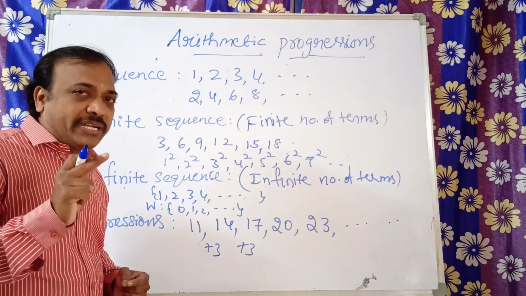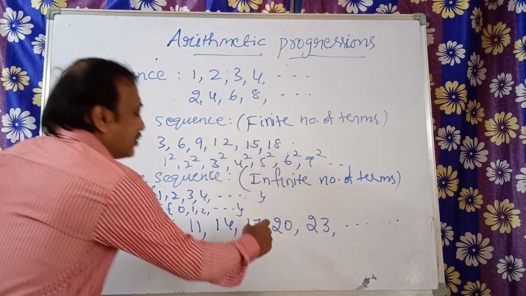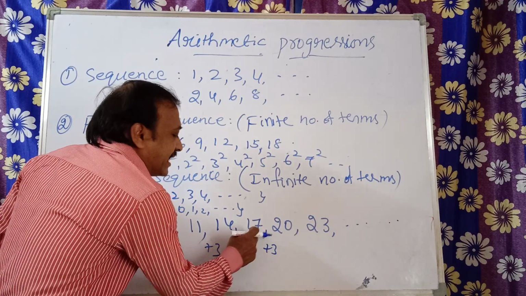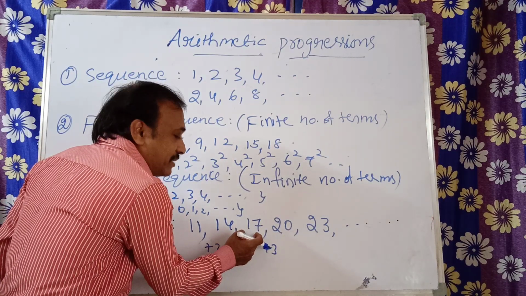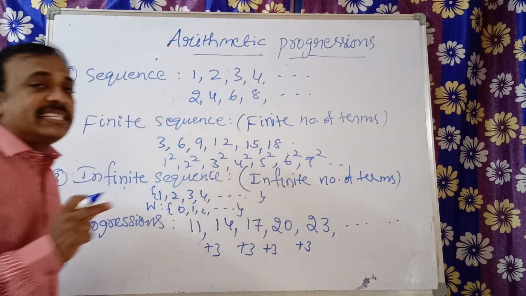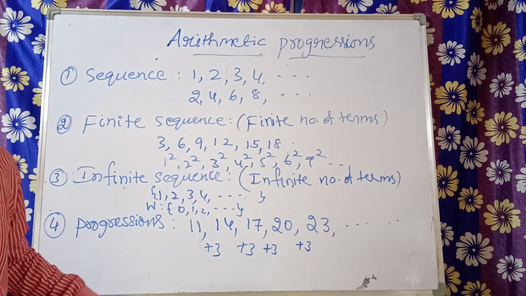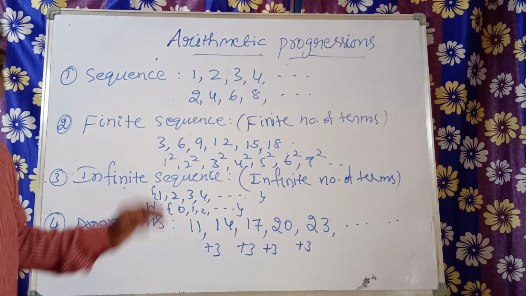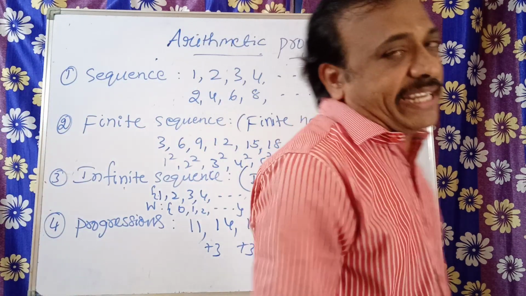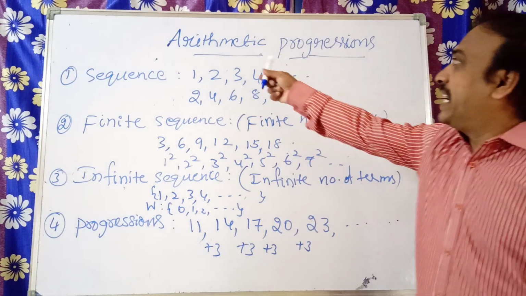That is very, very important: to the preceding term. So to get the next term, what is the preceding term? 17. 17 plus 3 is 20. 20 plus 3. Such sequences are called progressions, arithmetic progressions. Now we are entering into the topic of arithmetic progression.